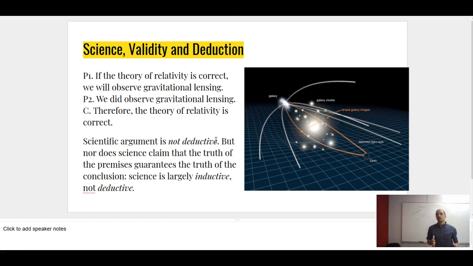Science doesn't claim that the truth of the premises guarantees the truth of the conclusion, because science is inductive, not deductive. And that's good, because that always means we can update our theories with new information. So that's actually a really nice feature of science and empirical investigation more generally. It's precisely because we're never quite certain that we're able to improve on our theories with more information.